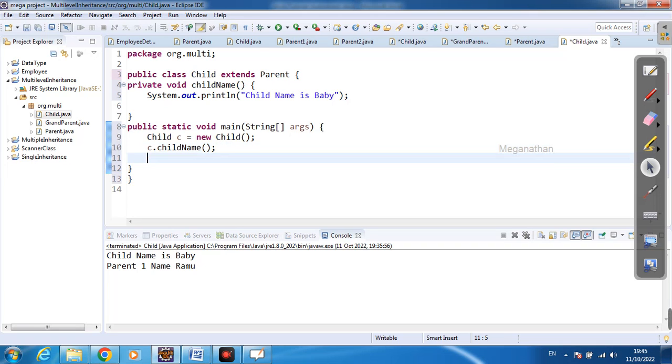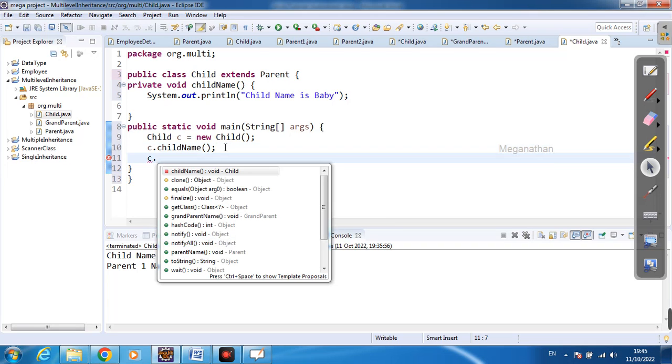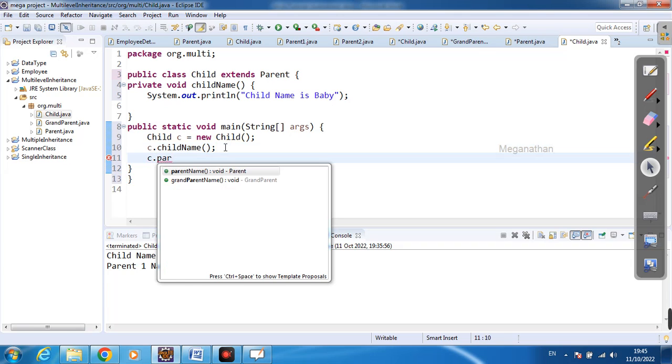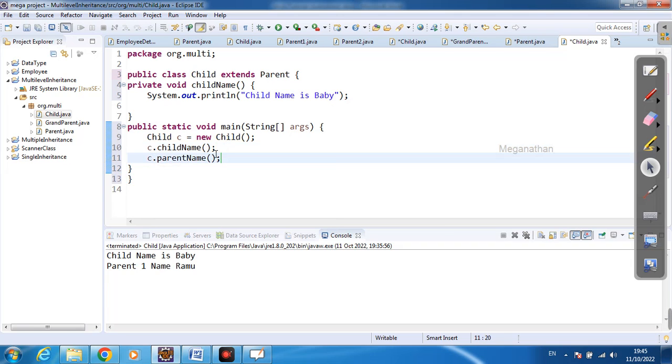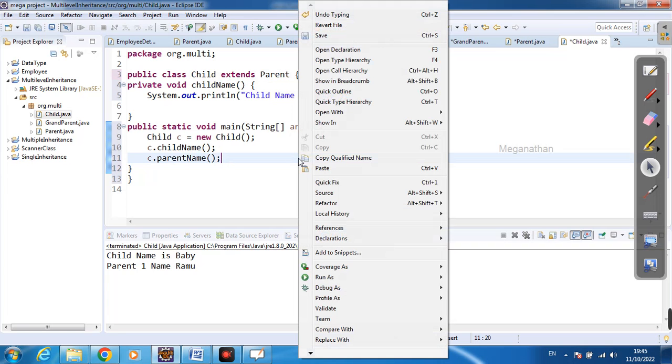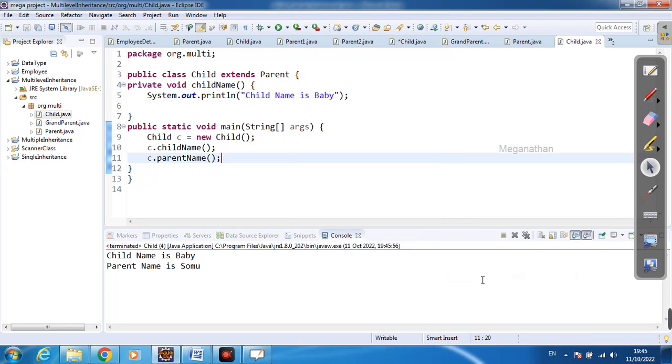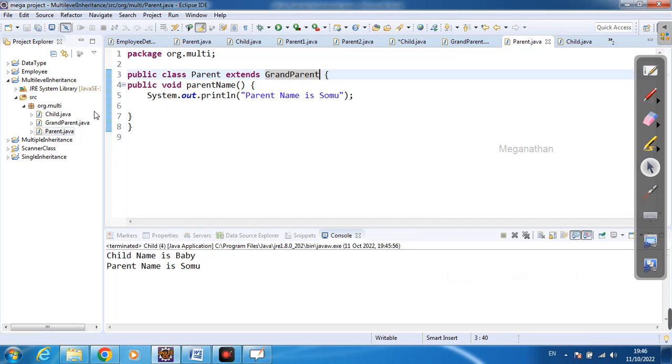Now I am going to call our parent name also. What is our parent method? Parent name. See, I am able to access this parent name because I have extended parent here. This is called inheritance, right? But this we have already seen in single inheritance. If I run this, it will print child name is baby and parent name is Somu.